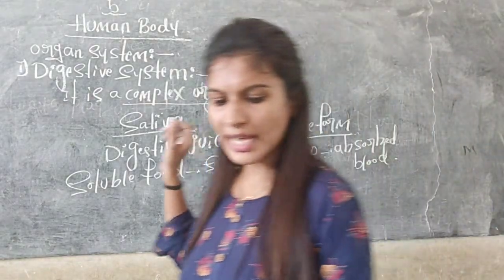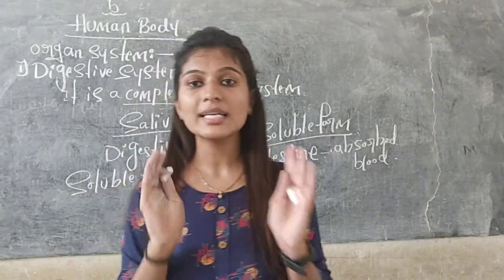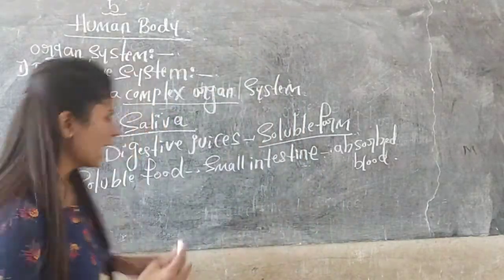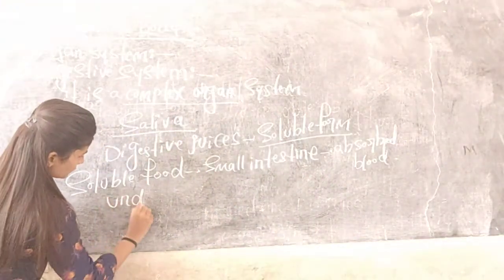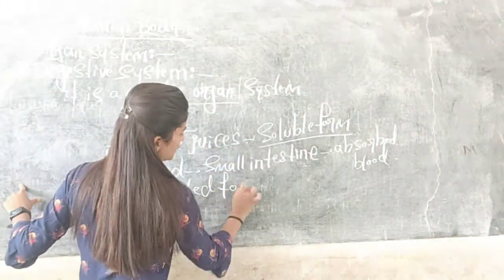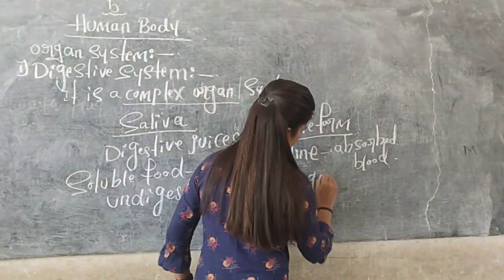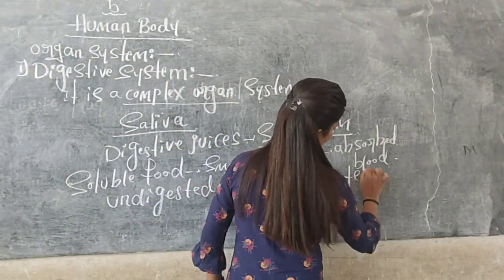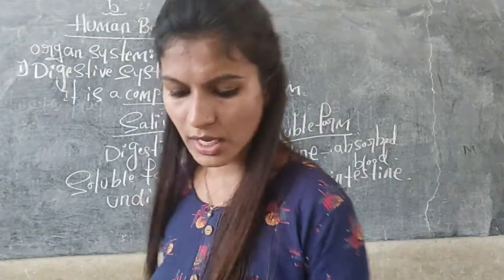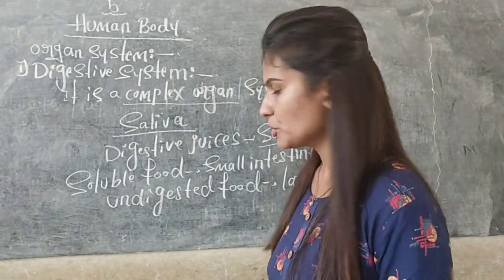And next, the undigested food goes to the large intestine. Some of the undigested food will also be there in our stomach. And where will it go? That undigested food will go into the large intestine, from where it is passed out of the body as waste through the anus.